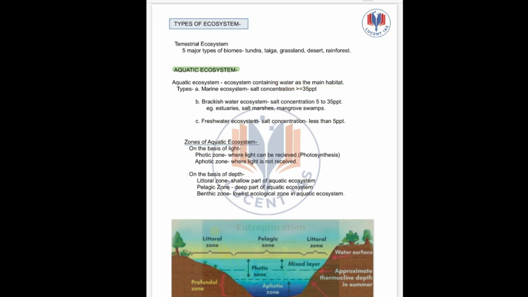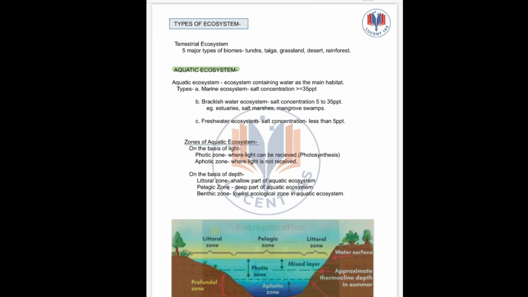So here we have seen three types. One is the marine ecosystem, brackish water and fresh water. So how are they classified? They are classified on the basis of salt concentration. If the salt concentration is more than 35 parts per million, then it is a marine ecosystem. Then brackish water ecosystem, if its salt concentration is between 5 to 35 parts per million. Freshwater ecosystem is salt concentration less than 5 parts per million.